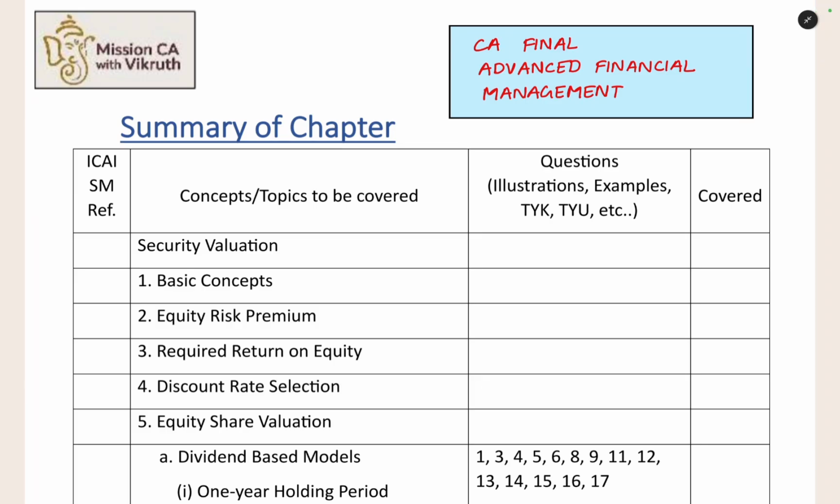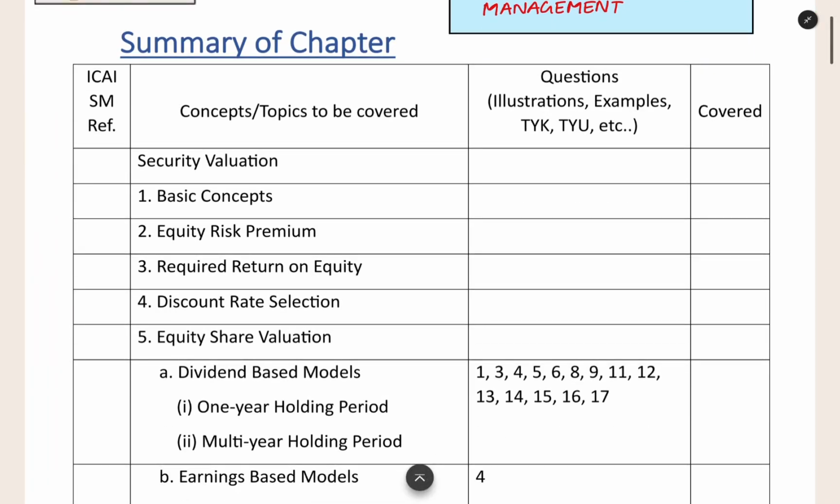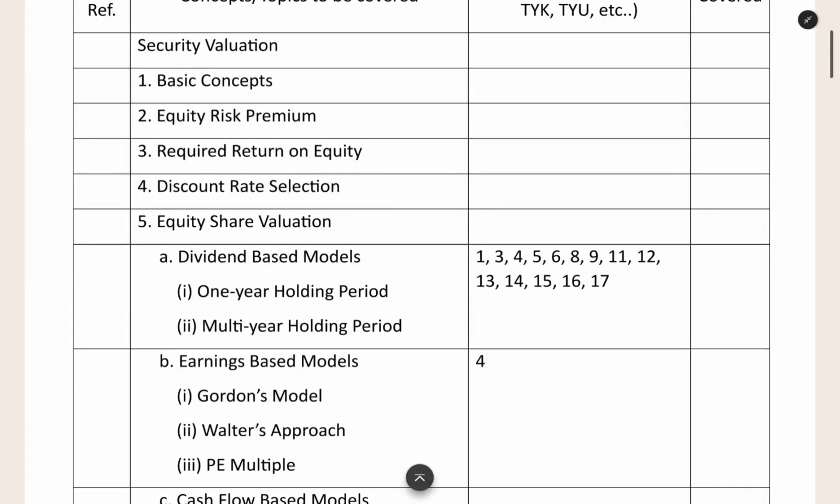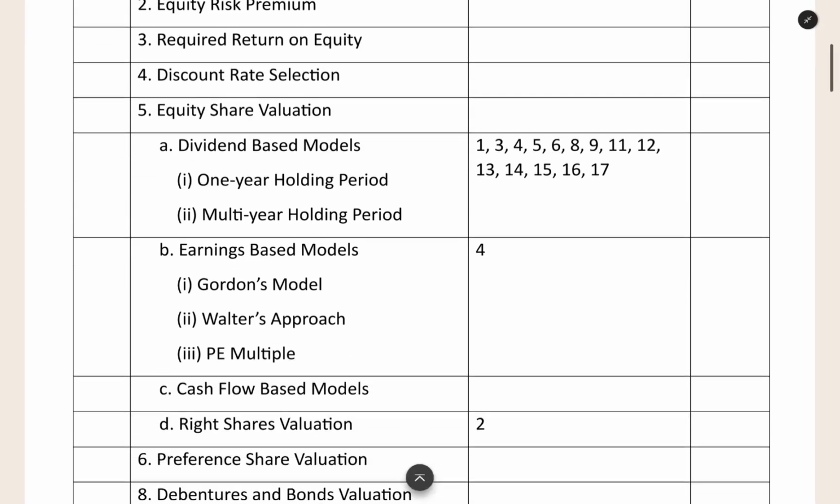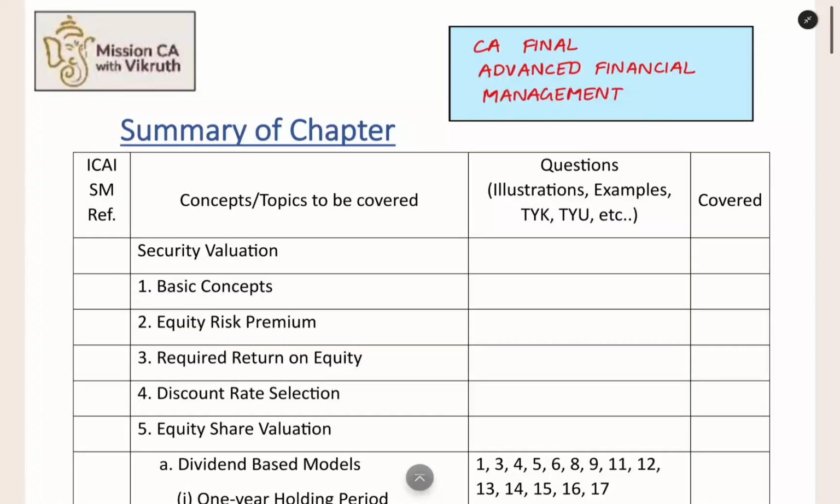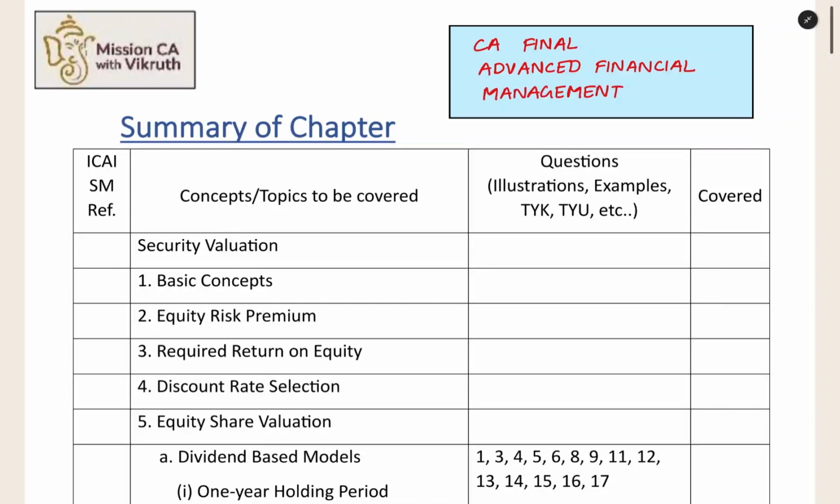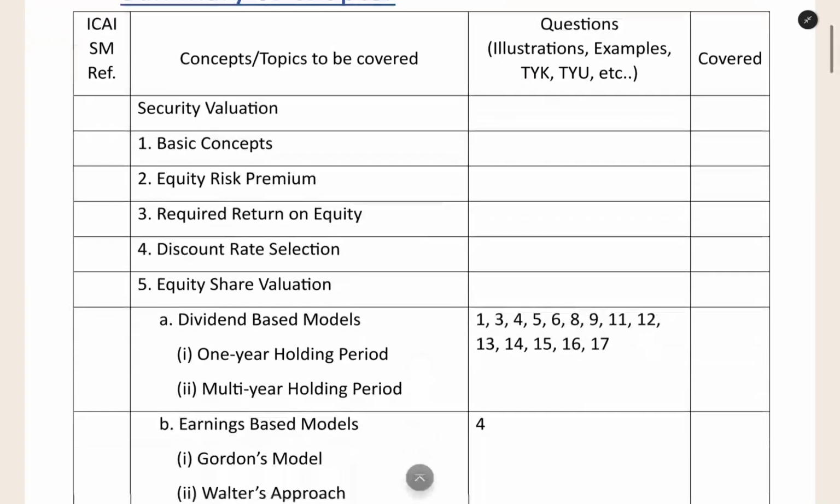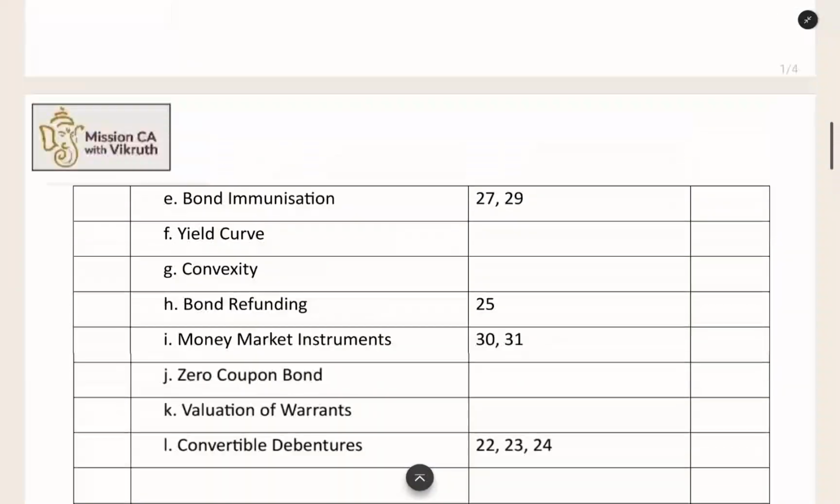Now we can start the chapter of security valuation. In this, we will be seeing all the concepts one by one, and then we will be seeing examples from the ICAI study material or testimonial questions for explaining those examples. These are the list of concepts that we are going to see in this chapter. We will be using the examples to explain them also. Not all the concepts are covered in this single video. This is just part 1 of this chapter, and another part will be uploaded where we are covering the rest of the concepts.